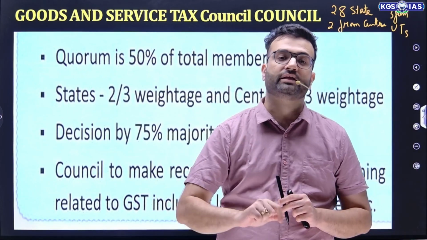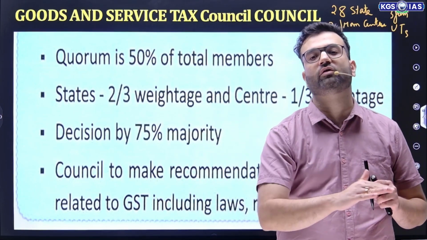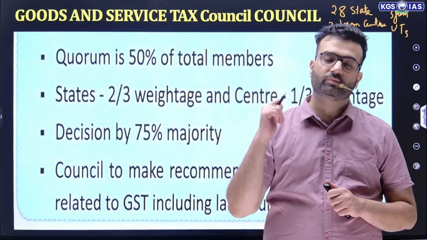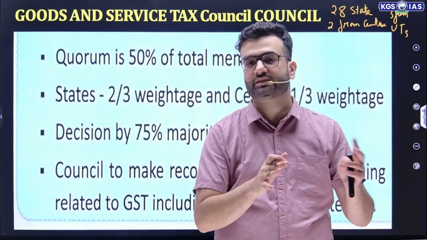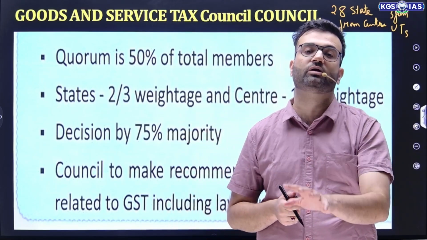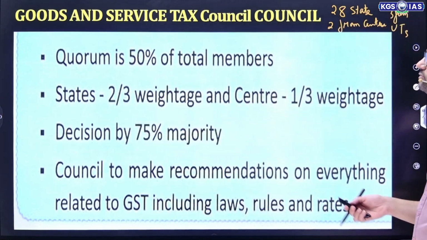Even they will decide that if earlier the goods were taxed under the 18% regime and now they want it to be taxed under the 5% regime, that is also taken care of by GST. The decision is taken by the GST Council, and they also have the power to exempt a particular good from GST. So this is the power of the GST Council.